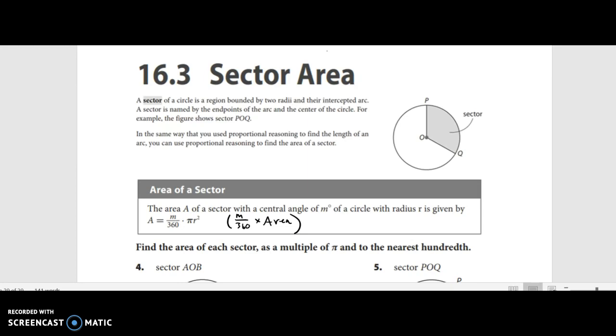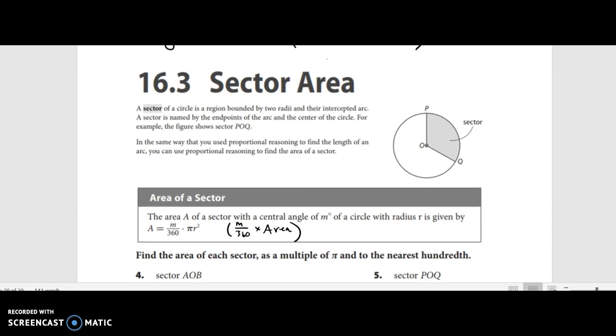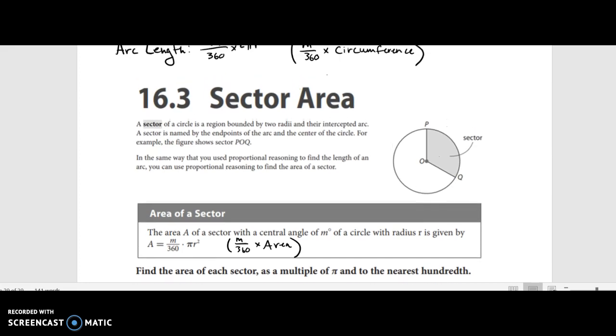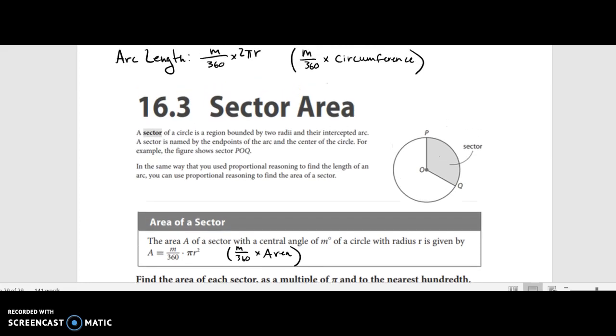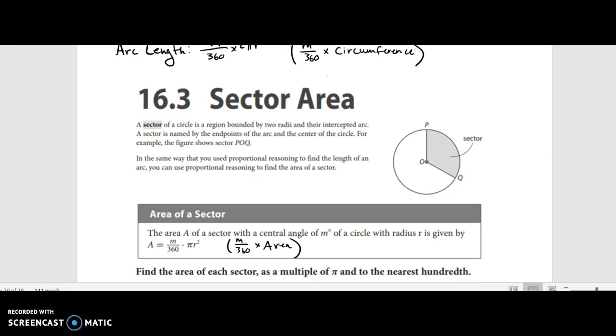So we're figuring out what fraction of the area of the circle the little sector takes up. So it's not just the length on the outside, it's that whole slice right there. A sector of a circle is a region bounded by two radii and their intercepted arc. A sector is named by the endpoints of the arc and the center of the circle. For example, the figure shows sector POQ. In the same way you use proportional reasoning to find the length of an arc, you can use proportional reasoning to find the area of a sector.